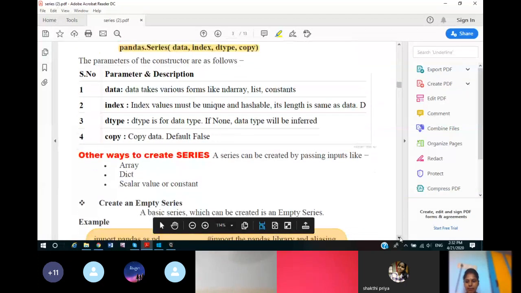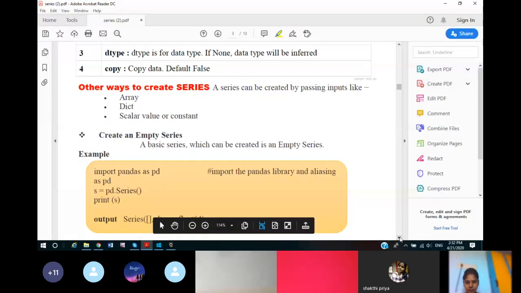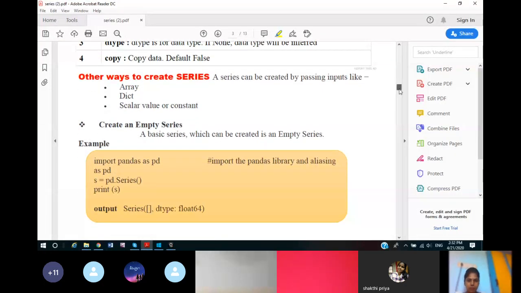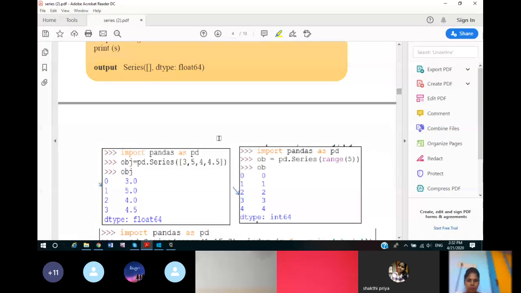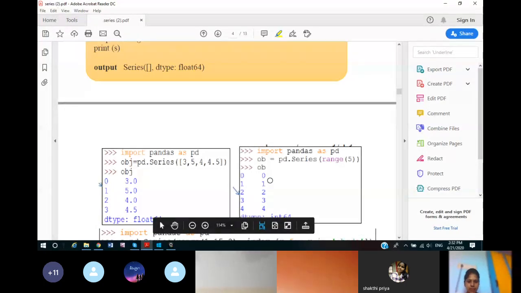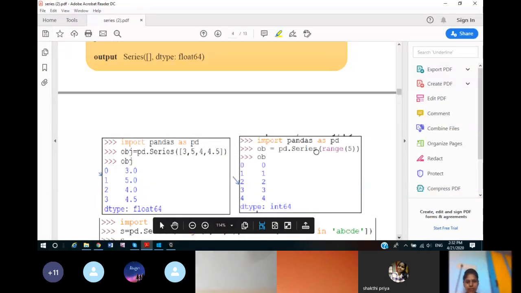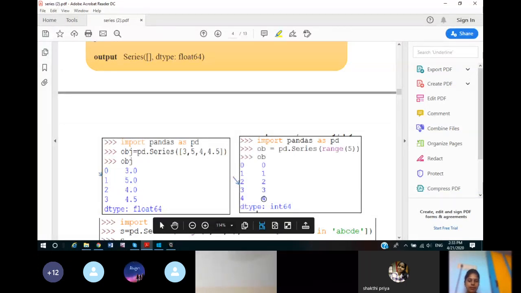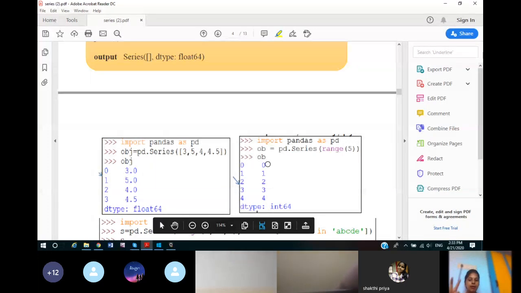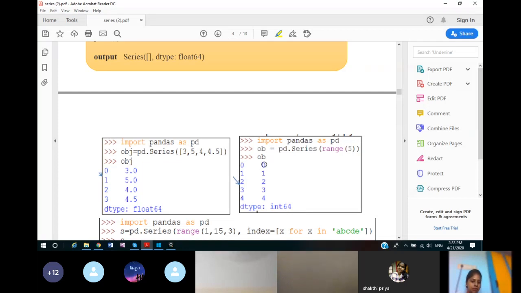We can see this diagram. One second, I will explain this. Understand this. This is a series. I think you can see my cursor, no? Okay, see this. This array represents data, and this array represents index. So index and data are the two one-dimensional arrays in which the index refers to this particular data.